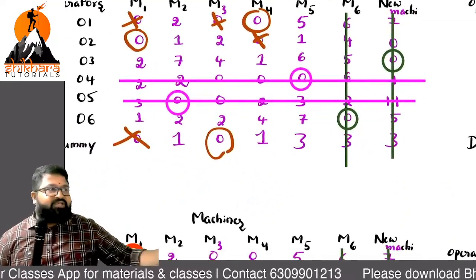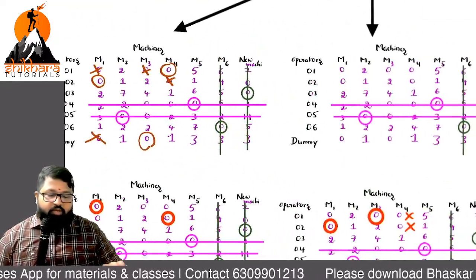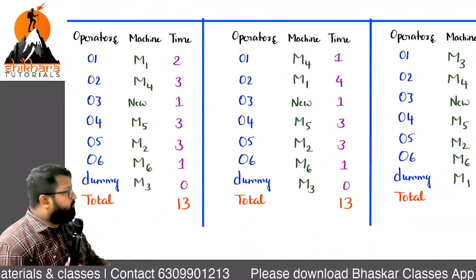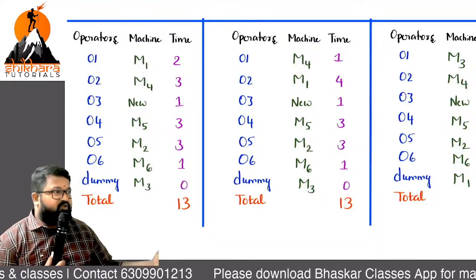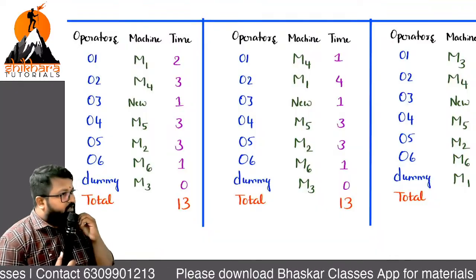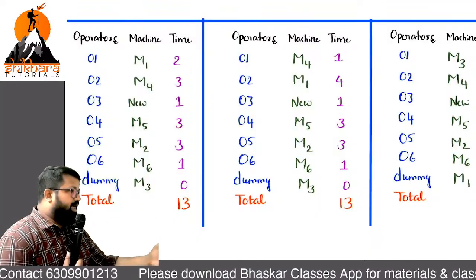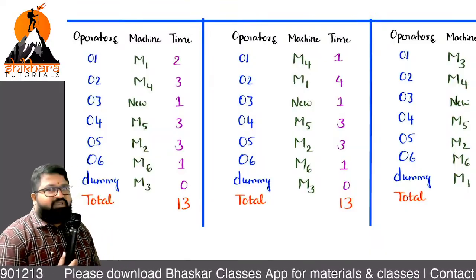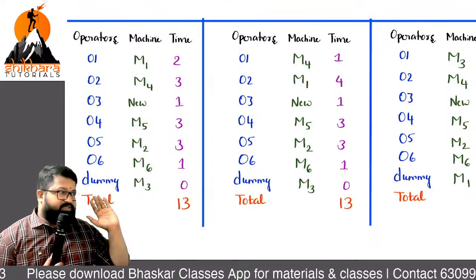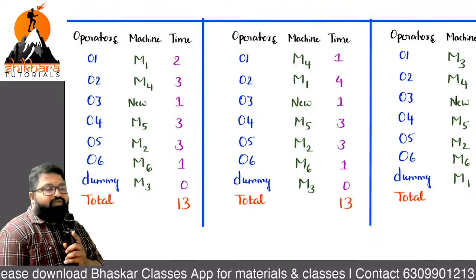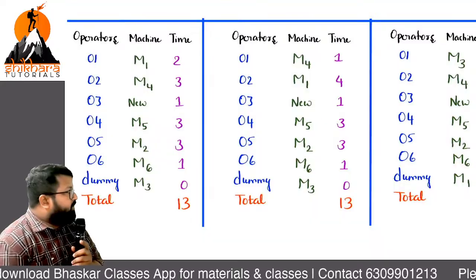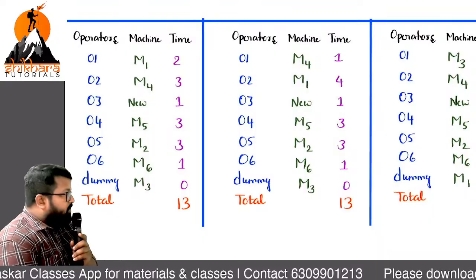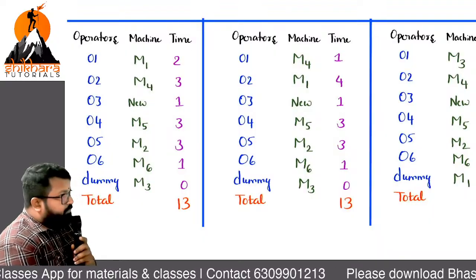So totally we will be having 3 alternatives in this case, and you will get an answer of how much? 13. Even in the case of the new alternative also, you are getting 13. In all the 3 alternatives which you are planning, you will get the same value. For the conclusion, we shall write it at the last, because he asked which machine should be replaced. By seeing this table, can you tell which machine should be replaced? Any idea?